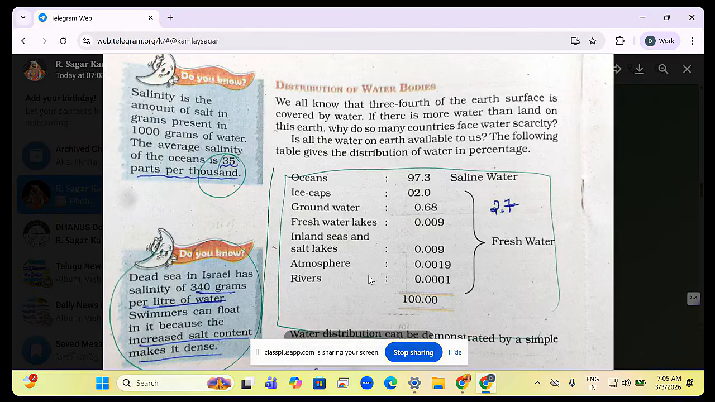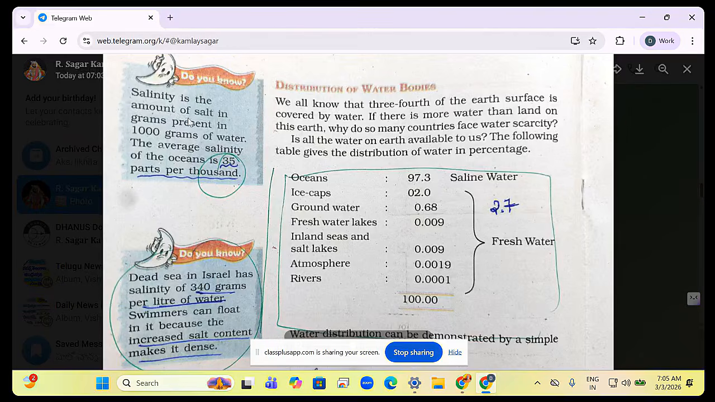So order is a good bet for the exam. What is the order? Oceans have 97.3. The remaining 3%, where is it present? Fresh water in ice caps or glaciers, followed by groundwater, followed by lakes and inland seas, followed by atmosphere, followed by rivers. This is a good bet. Ice caps, groundwater, lakes, atmosphere, river.